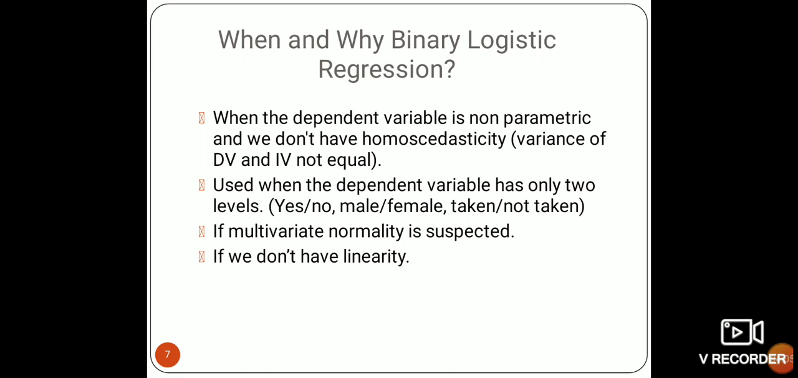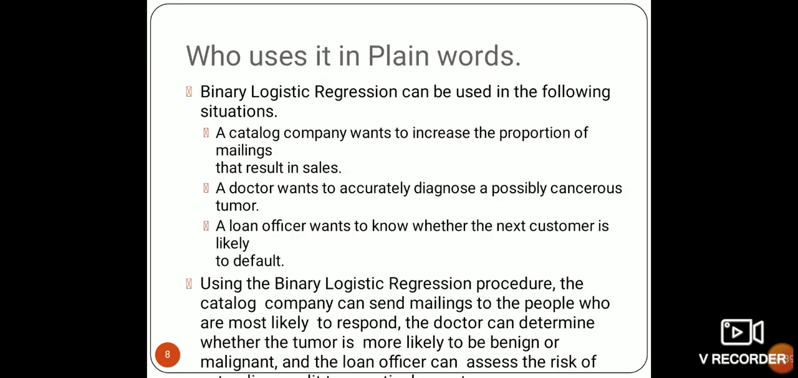Why, when and why binary logistic regression? When the dependent variable is non-parametric and we do not have homoscedasticity, that is, the variances of the dependent and independent variables are not equal. When the variances are not equal, then we will go for binary logistic regression. It is used when the dependent variable has only two levels, like yes or no, male or female, taken or not taken. If multivariate normality is suspected, if we don't have linearity, we will go for logistic regression.